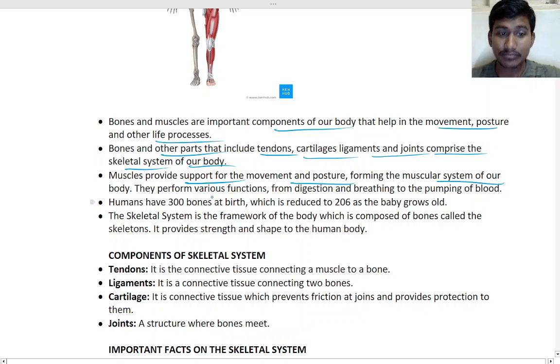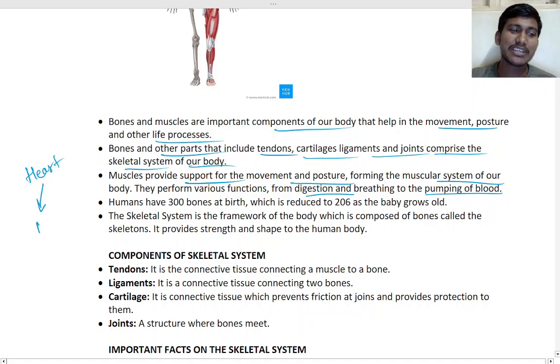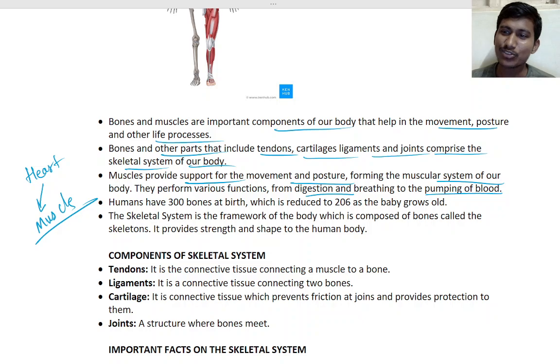Muscles provide support for movement and posture, forming the muscular system of our body. They perform various functions like digestion, breathing and pumping the blood. You may be knowing the heart is a muscle. Is the heart a muscle or a bone? It is a muscle, a muscular organ. There are no bones inside the heart. Okay, fine. So humans have how many bones at birth? 300 bones. So after that, how many bones?